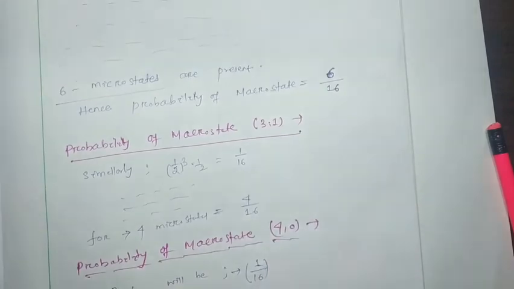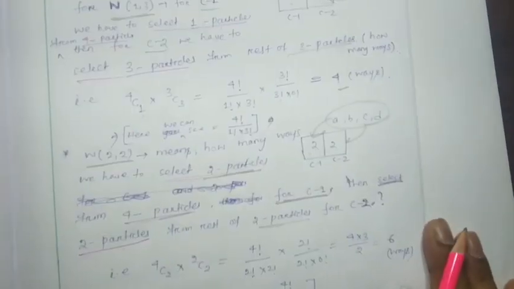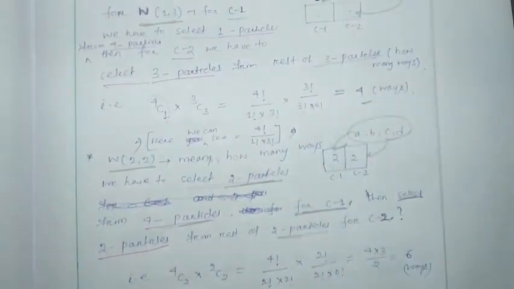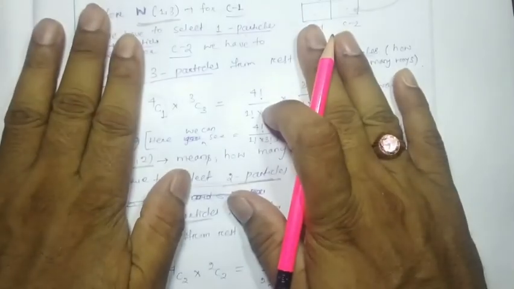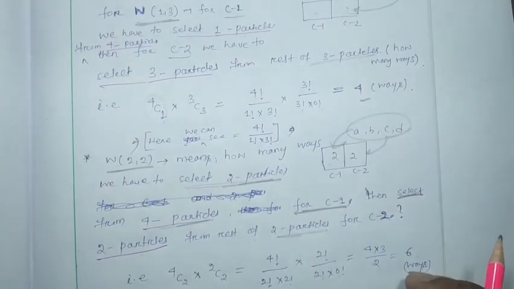Okay, so we got somewhat of an idea about the macrostate and corresponding microstates. In this discussion, I suggest that you write down the notes of whatever we have discussed in this video.